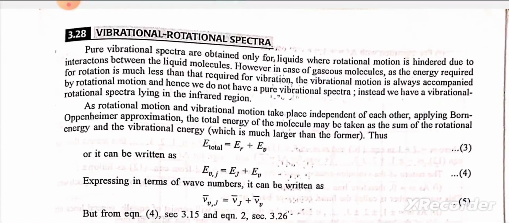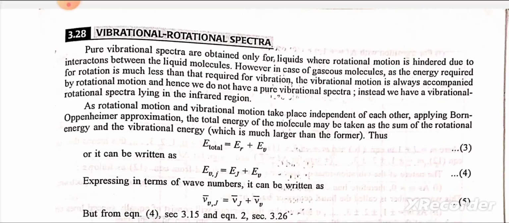Vibrational rotational spectra. Pure vibrational spectra are obtained only for liquids, where rotational motion is hindered due to interaction between the liquid molecules. However, in case of gaseous molecules, as the energy required for rotation is much less than that required for vibration, the vibrational motion is always accompanied by rotational motion, and hence we do not have a pure vibrational spectra. Instead, we have a vibrational rotational spectra lying in the infrared region.